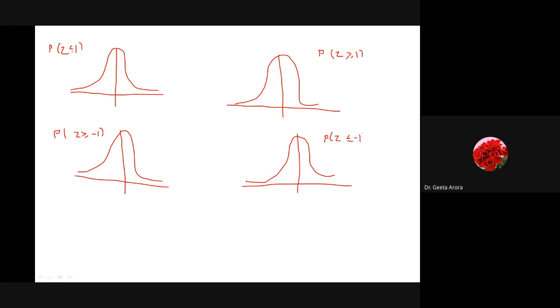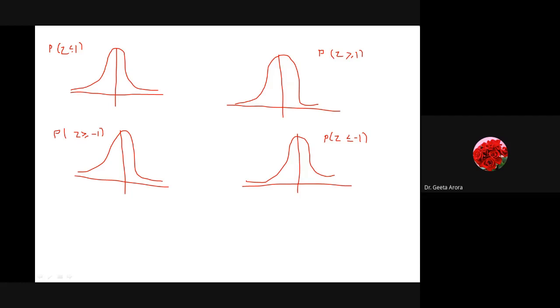I have just taken a simple value 1 because, as we have discussed, the maximum value of z can go to 3 point something, which is never exactly correct because it goes to infinity on both sides. Correct? It's not joining the x-axis and there is no such point that we can directly say. So what is the probability of z less than or equal to 1?